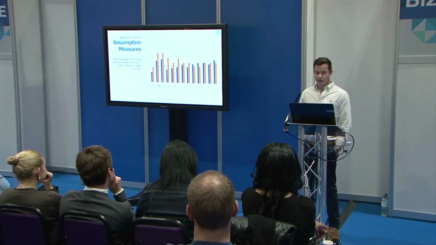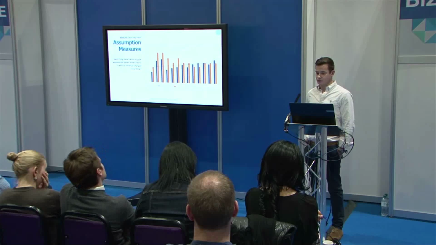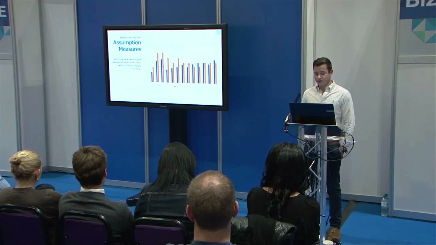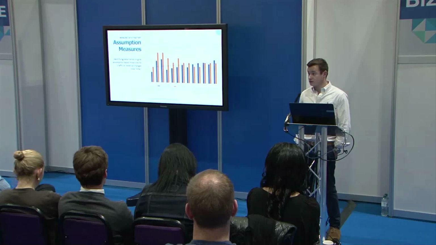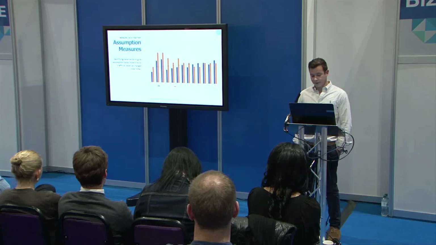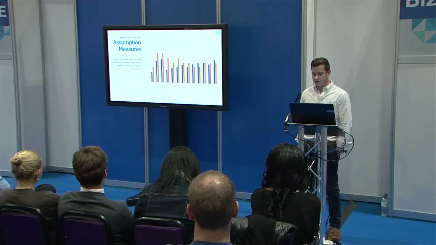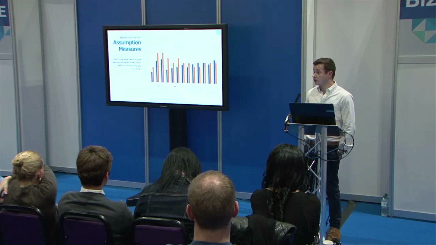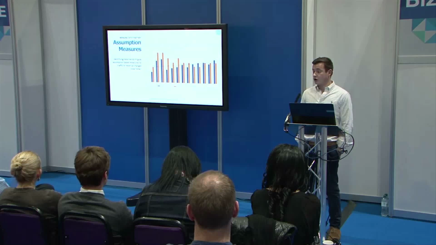So this is one example of where we've plotted an assumption measure. So this is the first one of homepage traffic versus search volume. And what we can see here is that in red we see the collective search volume for branded terms, and the blue is the homepage traffic. And then we trended that again. So what we can see here is that the trend is that actually collective brand search volume has gone down, but traffic to the homepage has gone up.